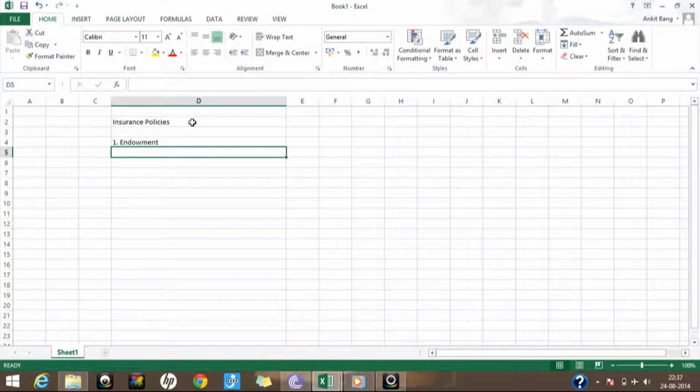So there are fluctuations in the bonuses, that sometimes it may go to 80 lakhs, or sometimes not to 80 lakhs but 75 lakhs, or it may be 85 lakhs also. So there is pretty much variation in the bonuses which they pay, but more or less the overall return earned over endowment policies is around 6 to 7%, which is generally calculated as the return you get out of the endowment policies.